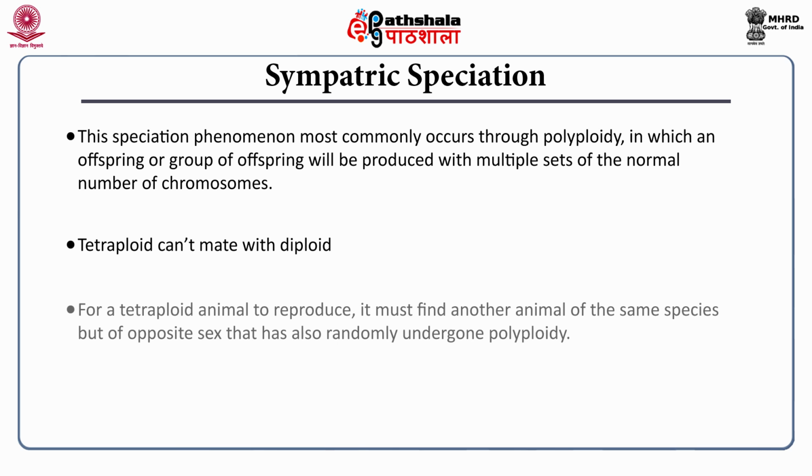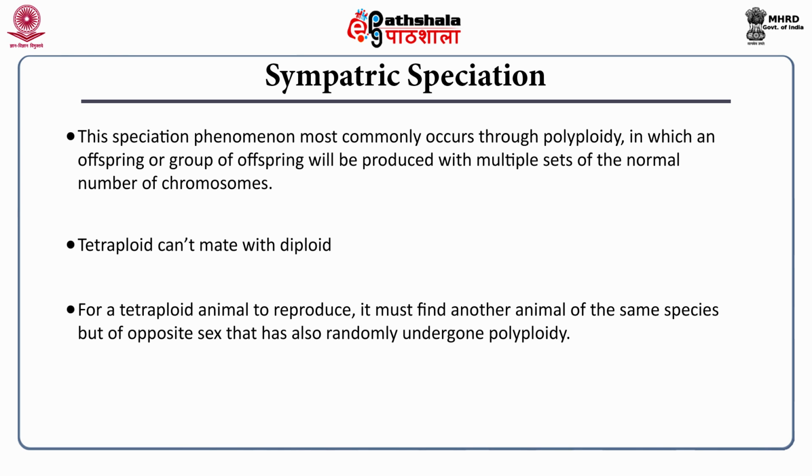If it is a tetraploid animal, to reproduce, the animal needs to find a sexual partner that too has to be tetraploid. So, it is extremely rare in the case of animals, but tetraploid plants can self-fertilize. Most plants have the ability of selfing or self-fertilization.